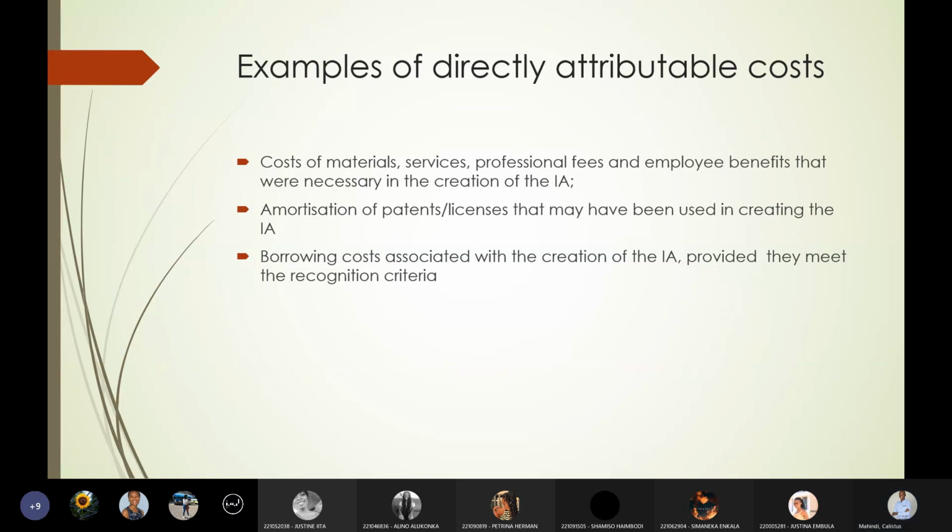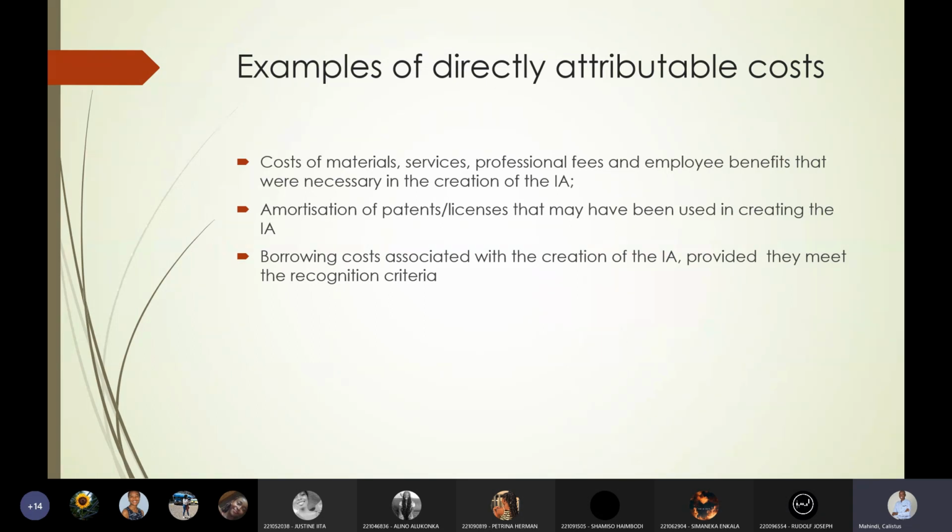All right, cost of materials, services, professional fees, employee benefits. When we talk about employee benefits, we might think of salaries and wages of the personnel that are involved in the creation of that intangible asset. We may also capitalize amortization costs. This is the amortization of patents or licenses that have been used to create the new intangible asset.